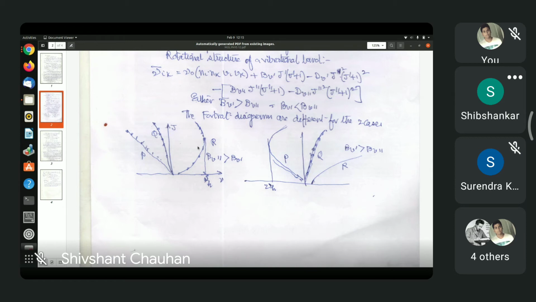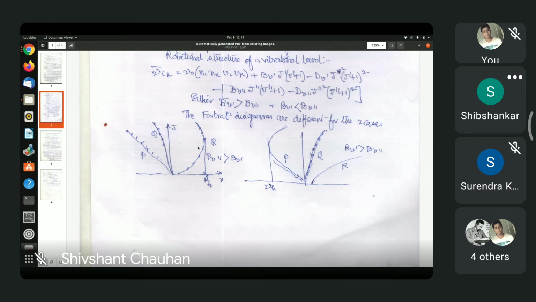The P lines decrease with increasing J, but after the minimum is passed, P lines will start increasing again in frequency with increasing J. So near the maximum or minimum, whatever you call it, the J lines will be very close together and may not be resolved, and this is called band head formation. So band head formation can be either in the P branch or in the R branch. The band head will be in the R branch if B double prime is greater than B prime, and in the P branch if B prime is greater than B double prime.